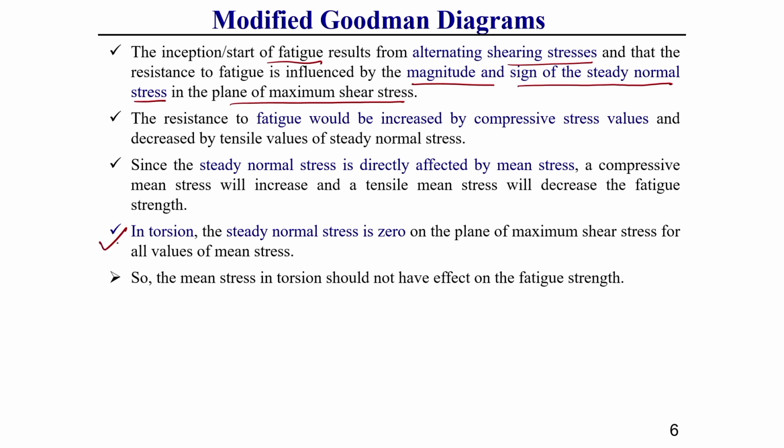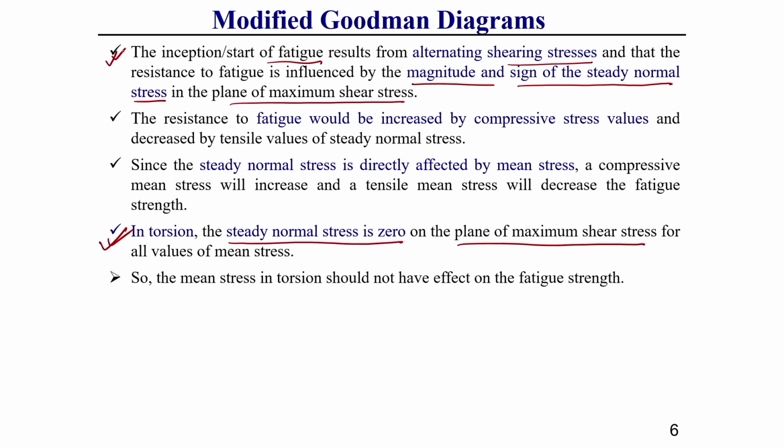But in the torsional case, the steady normal stress is 0 on the plane of maximum shear stress. So, wherever the maximum shear stress is there, on that plane the steady normal stress is 0. That is why the mean shear stress does not have any effect on endurance strength at the initiation of fatigue failure in the torsional shear case.